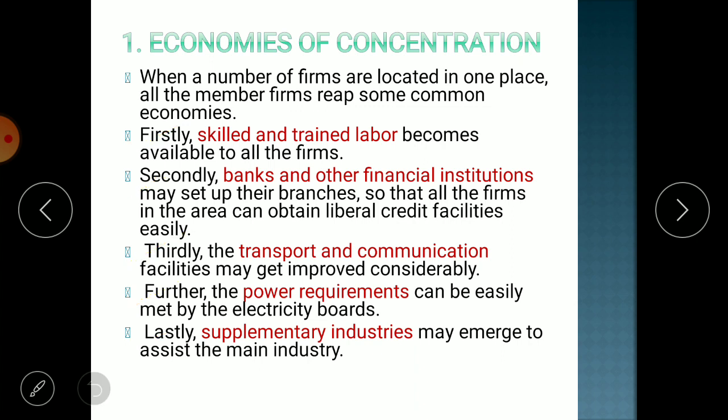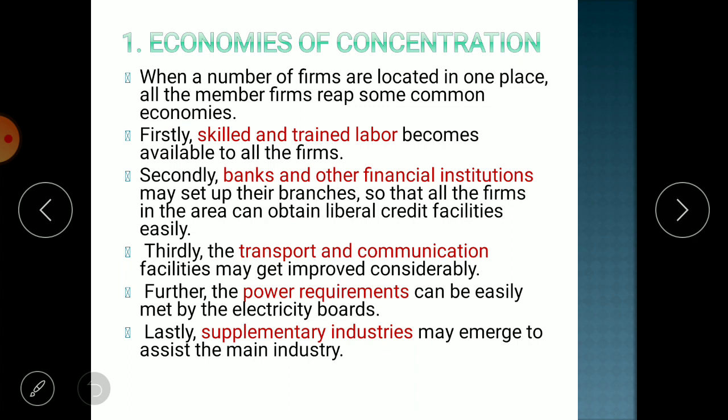Firstly, skilled and trained laborers become available to all the firms. Take an example that one company has newly started the business of textile in Jaipur. You know that textile is the kind of industry where special kinds of labor are required.